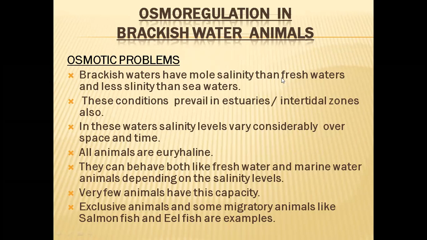Sometimes they are very close to fresh water and sometimes very close to seawater. These conditions will be changing depending on time and space. That means at some places one type of salinity will be there, at other places another type of salinity can be seen, and even in a single place, over time, in some seasons the salinity will be different than at previous times.